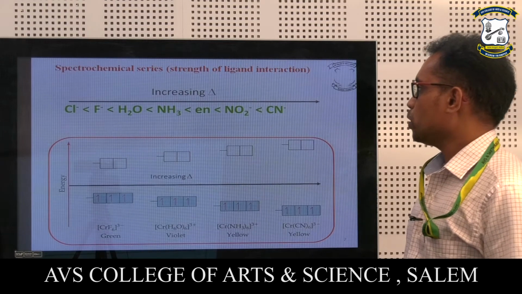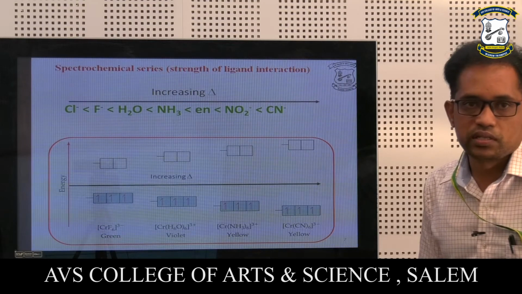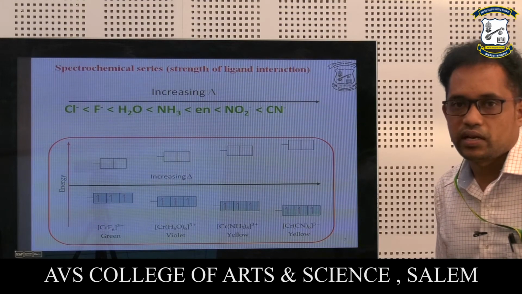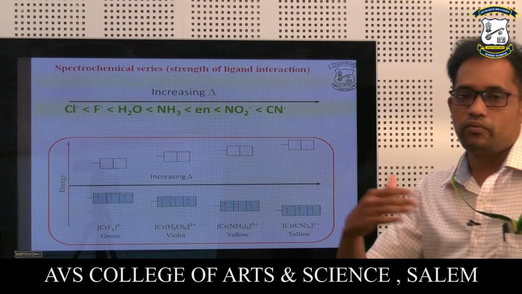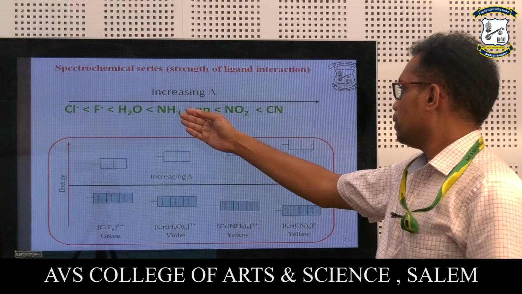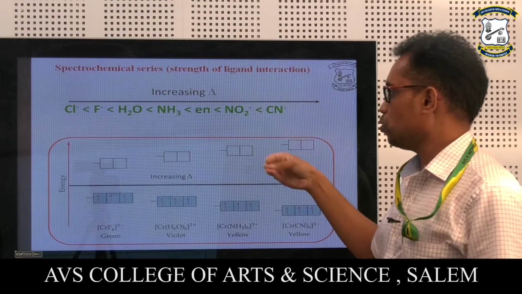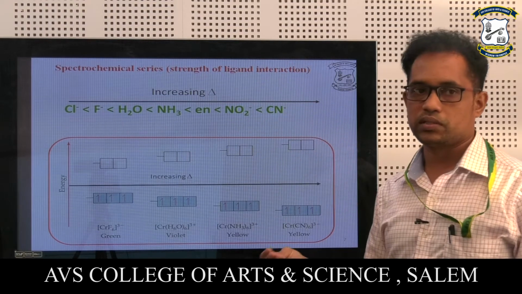This is a spectrochemical series. It tells about the strength of ligand interaction. Ligand interaction means how the ligand interacts with the metal while forming the complexes. So this is the common series. With respect to this, the coordination chemistry of this kind of complexes can be explained.